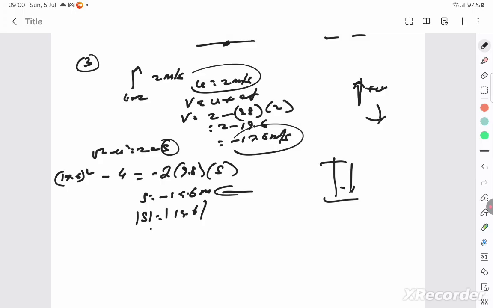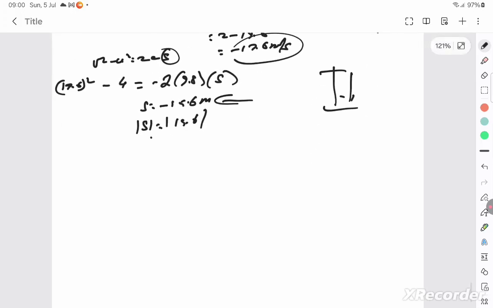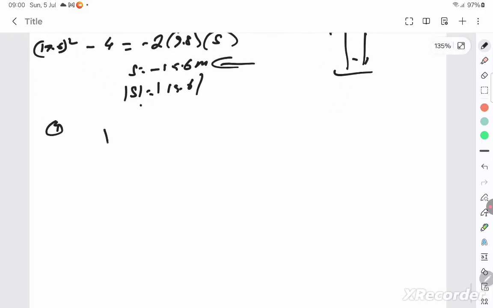The next question is the fourth question, I think. A ball is dropped from a height of 90 meters. When you say dropped, the initial velocity becomes 0. At each collision, the ball loses 1/10 of its velocity. So it retains 90% of the velocity with which it's striking. You find the final velocity.